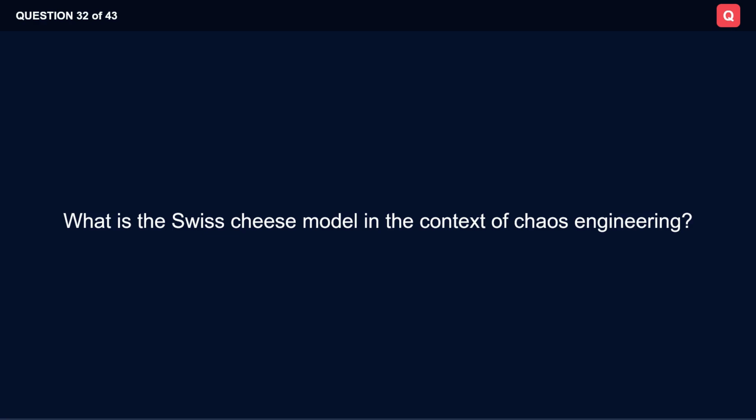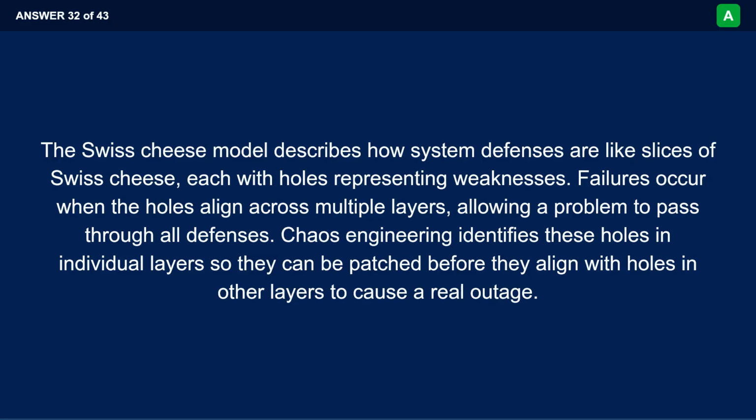What is the Swiss cheese model in the context of chaos engineering? The Swiss cheese model describes how system defenses are like slices of Swiss cheese, each with holes representing weaknesses. Failures occur when the holes align across multiple layers, allowing a problem to pass through all defenses. Chaos engineering identifies these holes in individual layers, so they can be patched before they align with holes in other layers to cause a real outage.